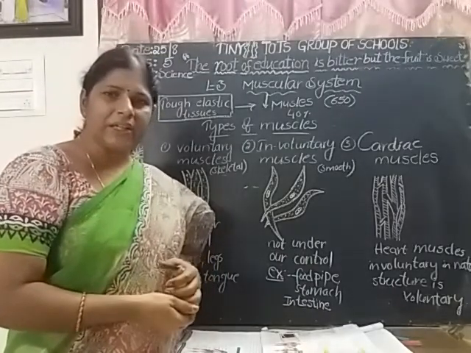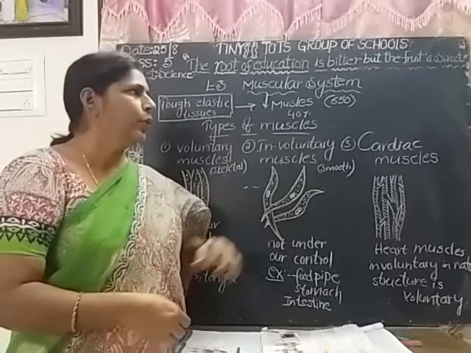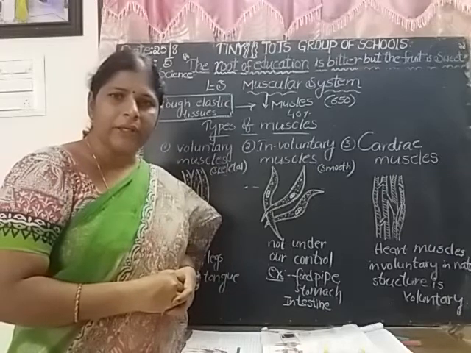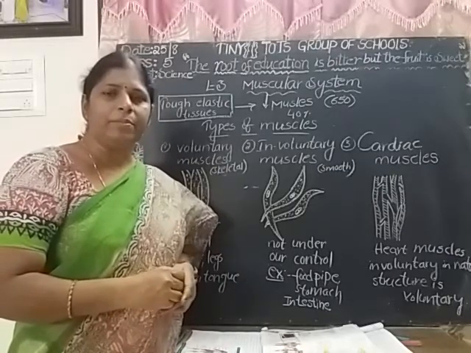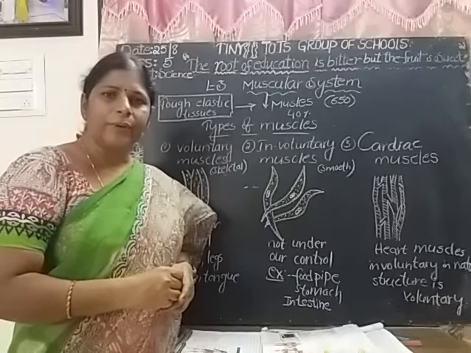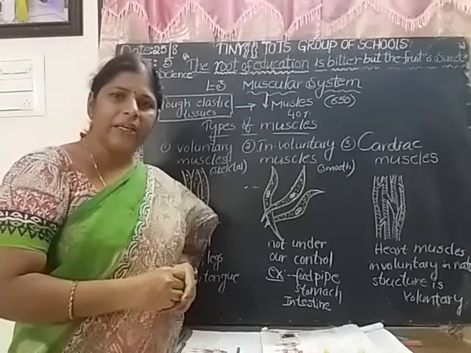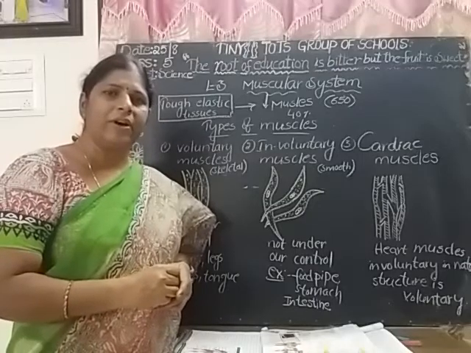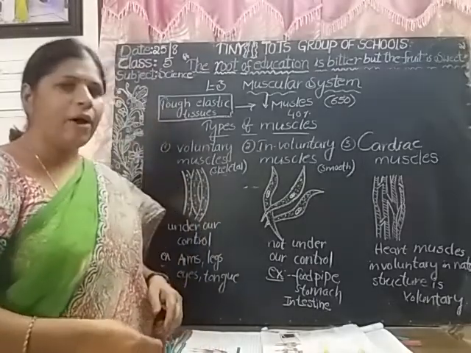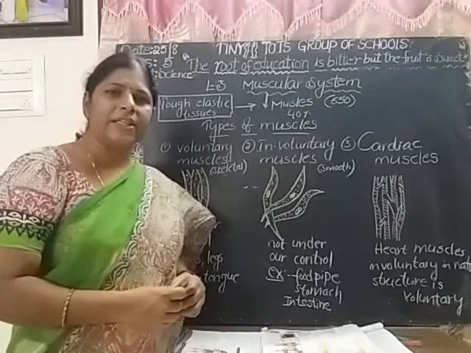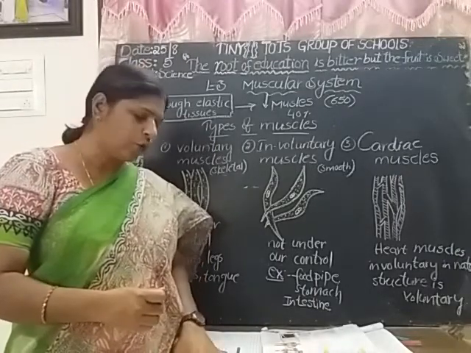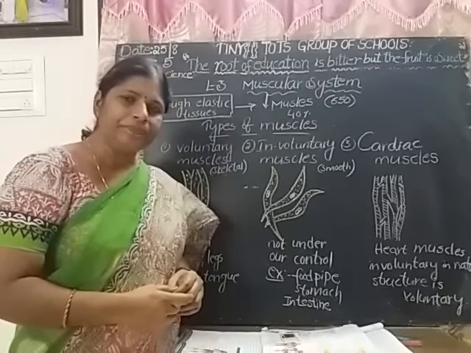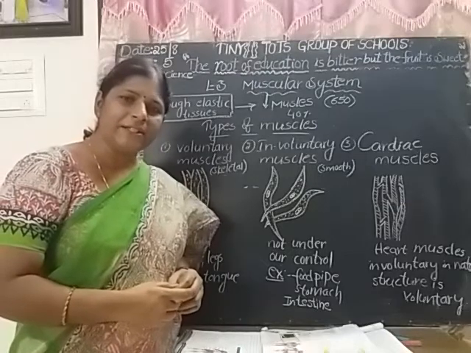How many muscles are there in our body? Do you know? You don't know. There are more than 640 muscles in our body. So the muscular system is made up of muscles. Children, we have muscles all over the body. Is it clear?